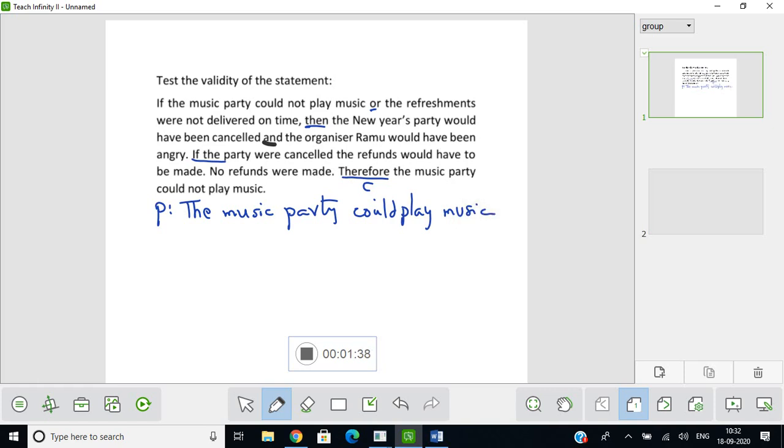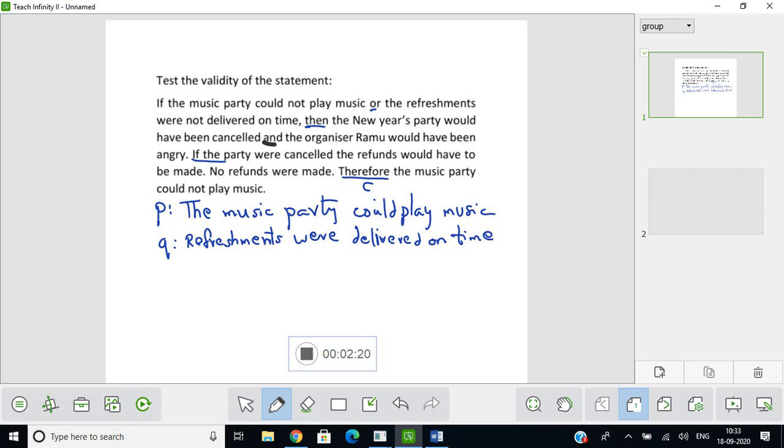The refreshments were not delivered on time. So you can take Q colon as no negation should be there, negative statement should not be there. So refreshments were delivered on time.